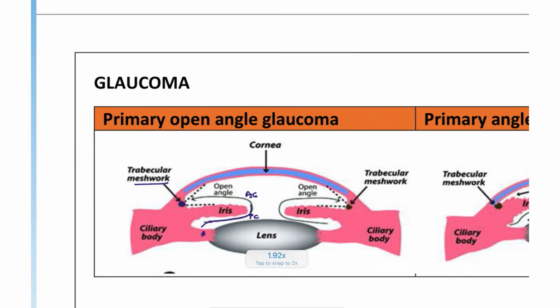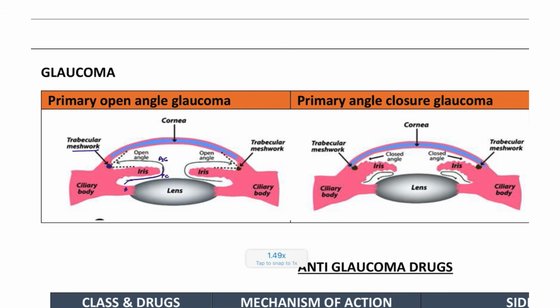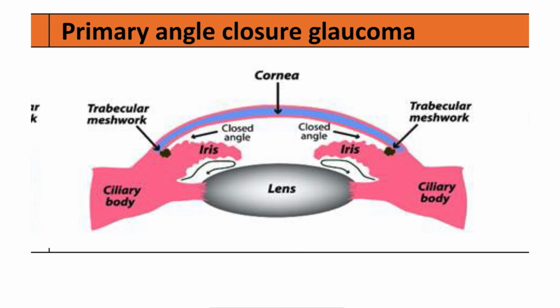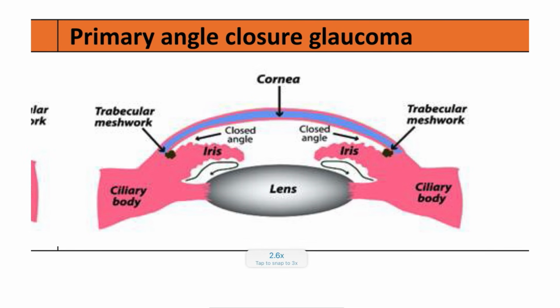Sometimes the aqueous either does not drain, or there is a blockage, or it is produced more and more. That is the problem here. Open angle glaucoma means there is no obstruction at any point until the obstruction at the trabecular meshwork, so the angle of the passage is open. In primary angle closure glaucoma, the angle itself is completely closed, due to iris bombe.